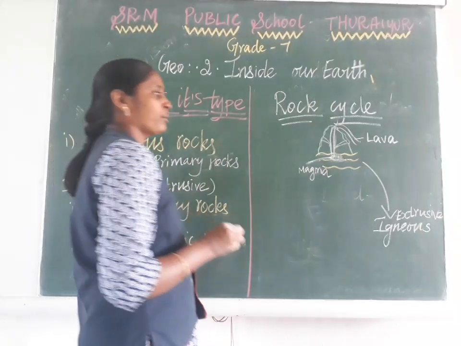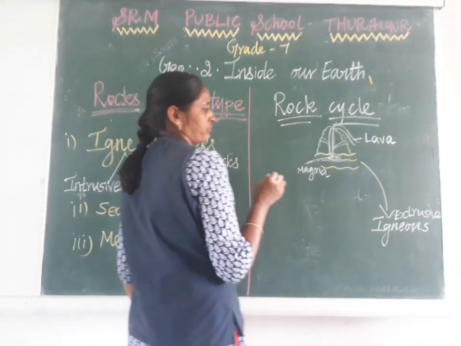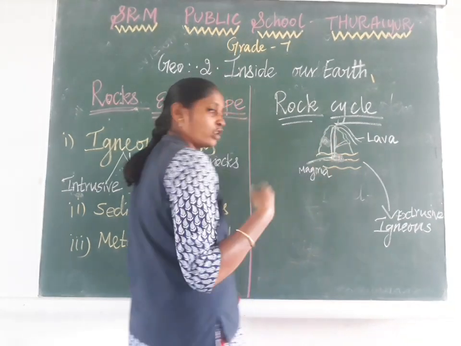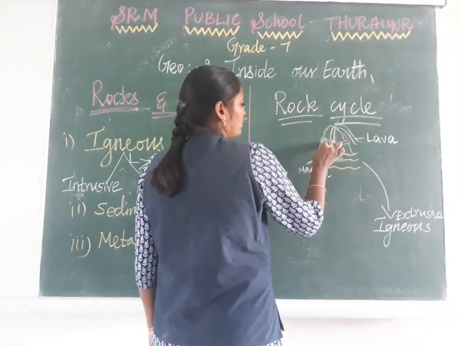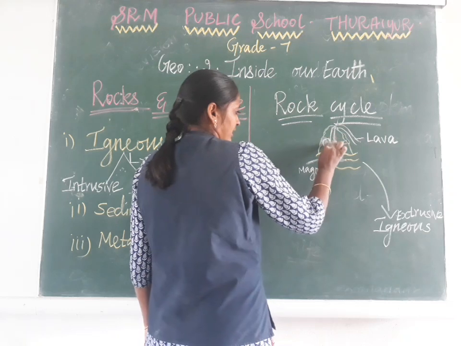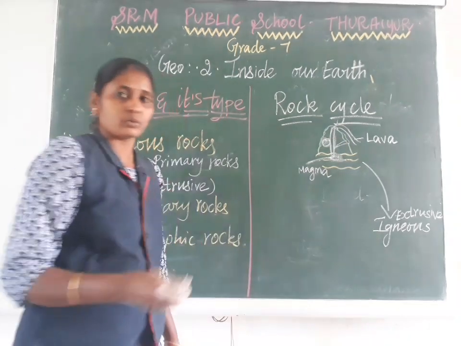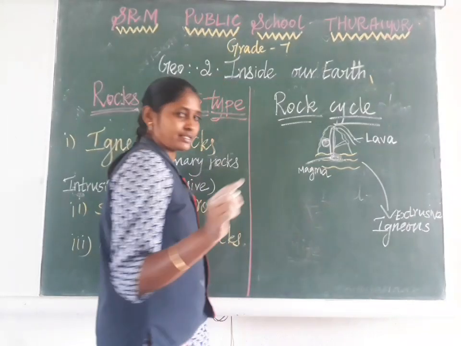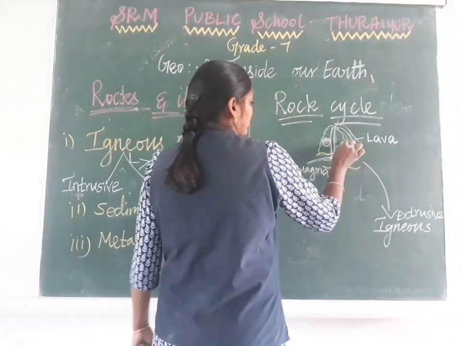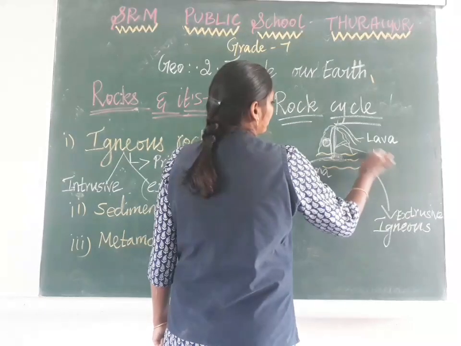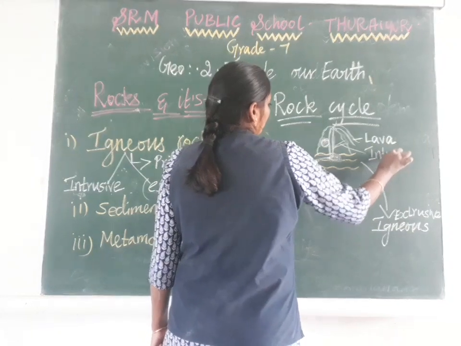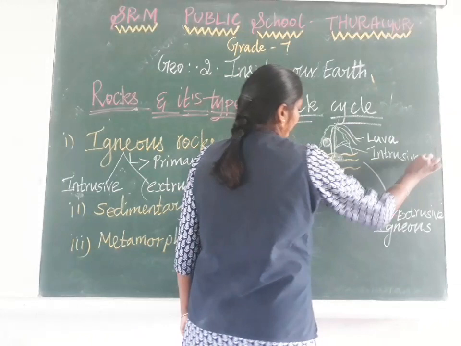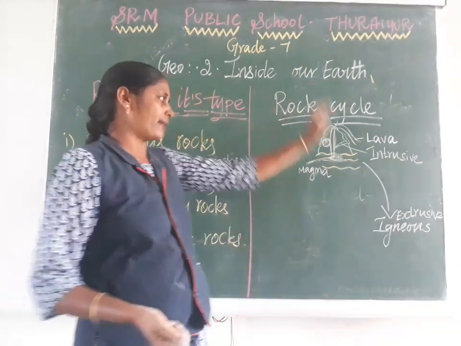Sometimes this magma, at the time of coming out of the earth, does not reach the surface and cools down inside the earth itself. That time also we are getting igneous rocks, and that igneous rock is called intrusive igneous rock. Clear?